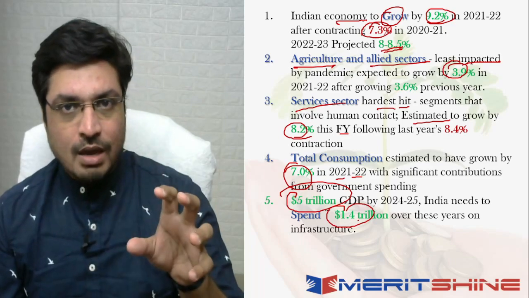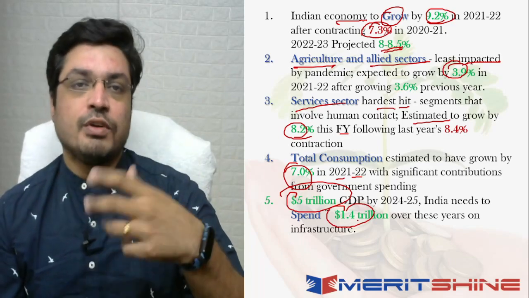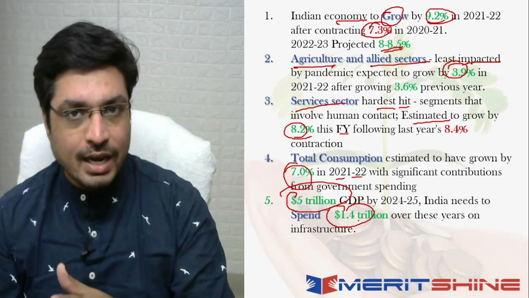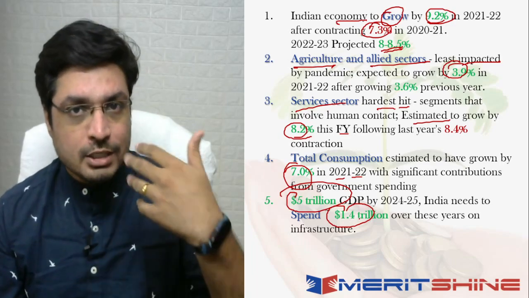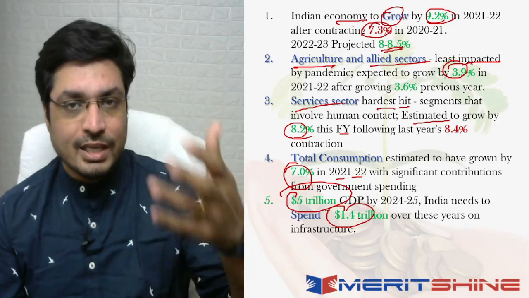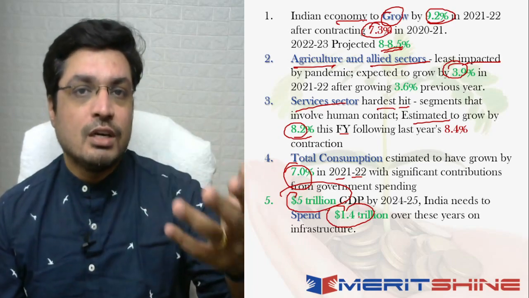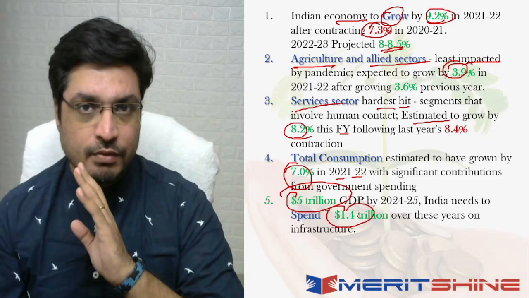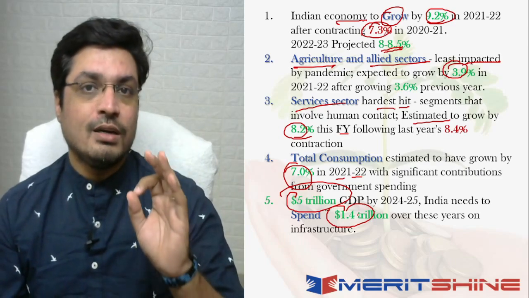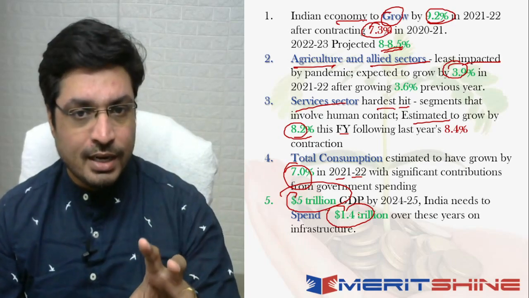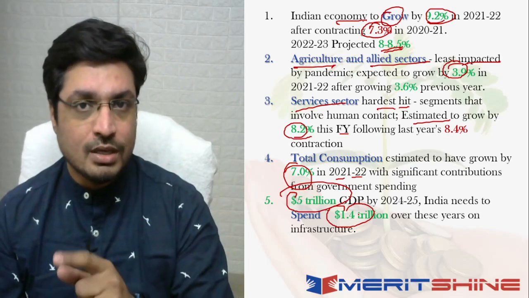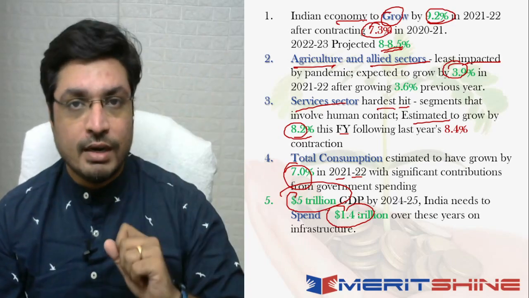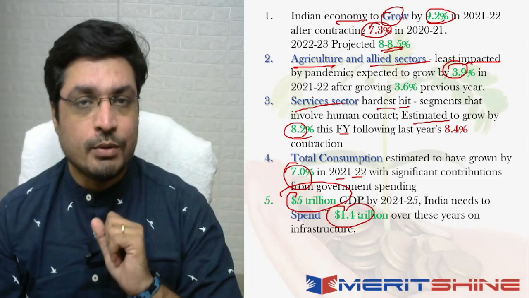Right? जब तक आपका expenditure towards creation of infrastructure and let's say some of the allied sectors, उसमें आप expenditure नहीं करोगे, आप खर्चा नहीं करोगे वहाँ पे, it will be very difficult for you to reach that $5 trillion ka GDP by 2024-2025, right? So $1.4 trillion approximately has to be spent on infrastructure over the next coming years if we are to look at a $5 trillion GDP by 2024-2025, right?